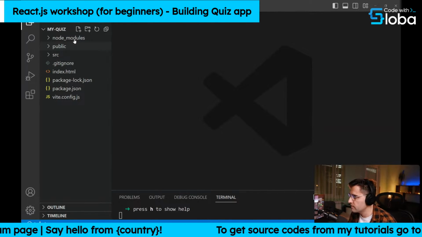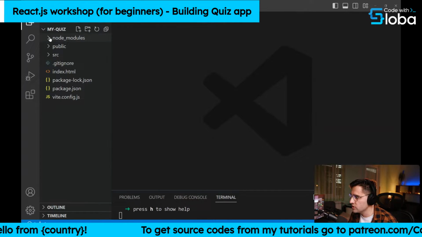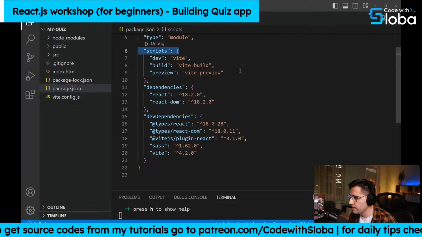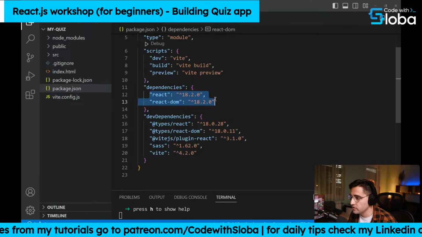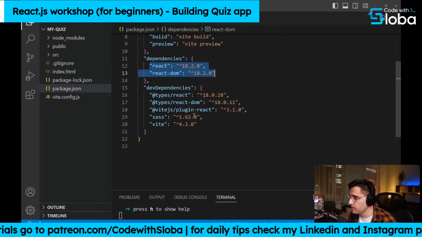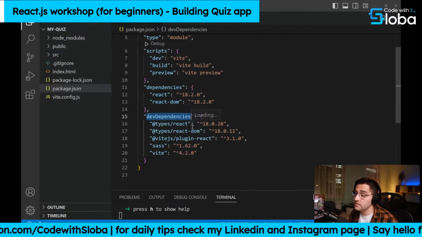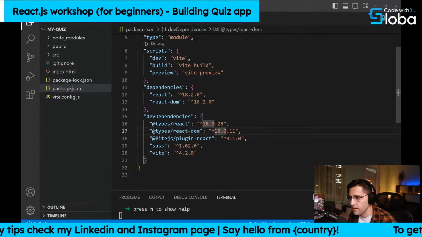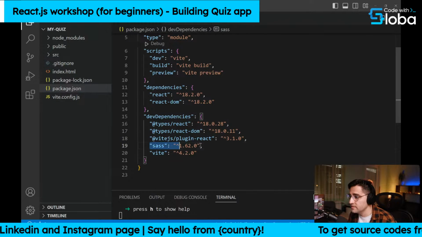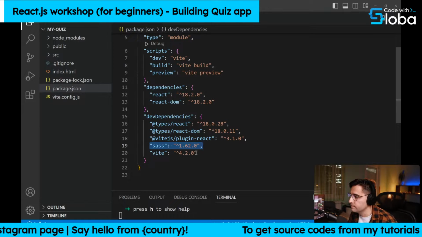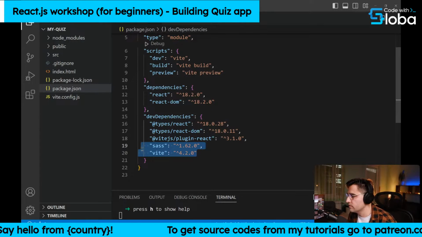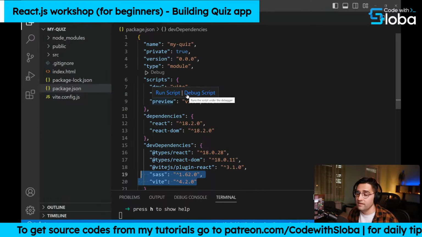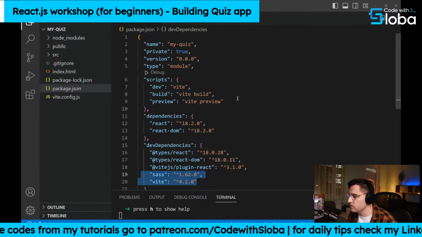First, we have generated our folder here, and obviously we installed all the packages that we need for our application. And if you go to the package.json file, we can see that we only have React and React DOM, only two packages. That's amazing. And also in the dev dependencies, so these are the dependencies that are used only during development. So we have types for React, we have the Vite React plugin, and we have Sass for compiling the Sass code. And obviously we wanted to install Vite itself. So there are not a lot of packages inside of this project, and that is the reason why this is very fast.